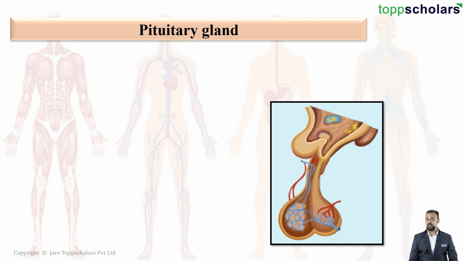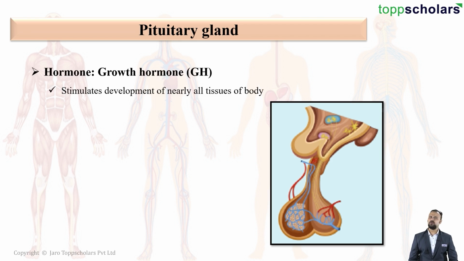But remember that the pituitary gland is the master of all the glands in our body. It controls and regulates the functioning and working of each and every gland in the human body. Let us take some example of hormones secreted by the pituitary gland. It secretes something known as the growth hormone.